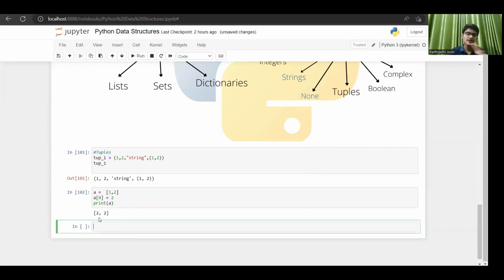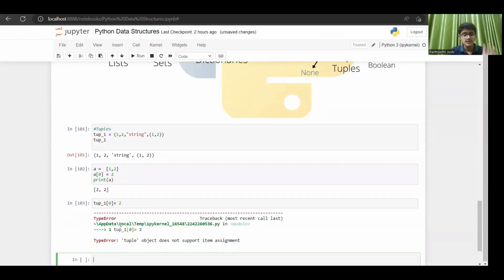That is, you are able to modify your list, right? But this is not the case with tuples, guys. I am having this tuple tup1, and if I try to change the value of, suppose, the 0th index only, and I want to write the 2, and if you check this, you are getting a type error. Tuple object does not support item assignment.